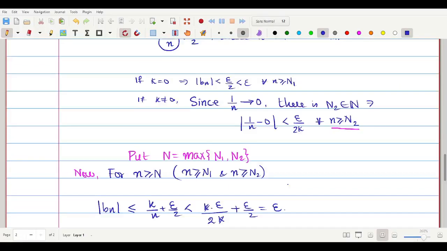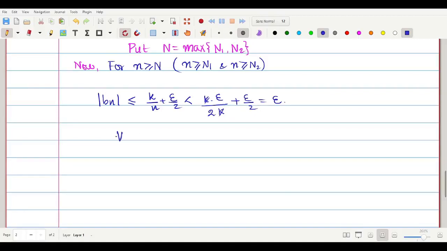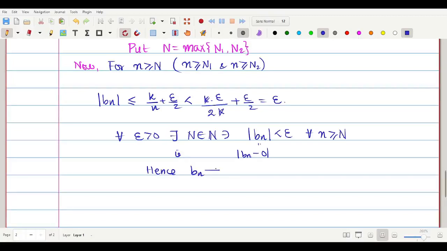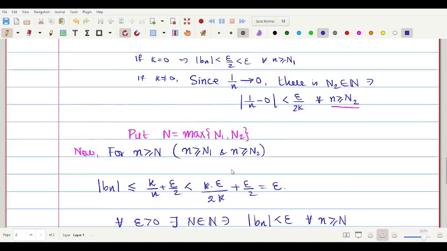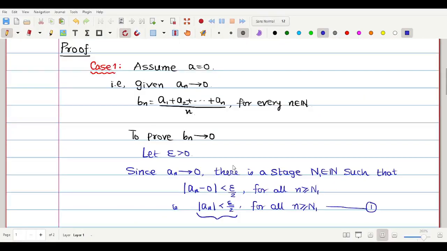அப்போ திருப்பி சொல்றேன், என்ன எழுதியிருக்கோம் அப்படின்னா for every epsilon positive there exists a natural number N belongs to n such that modulus of bn which is less than epsilon for every n greater than or equal to natural number N. That is இதை modulus of bn minus 0 னு எழுதலாம். Hence bn also converges to 0. Okay. சரி, I'll summarize. முதல் கேஸ் வந்து a equal to 0 னு எடுத்திருக்கேன். That is an converges to 0. நான் bn converges to 0 னு ப்ரூஃப் பண்ணணும்.